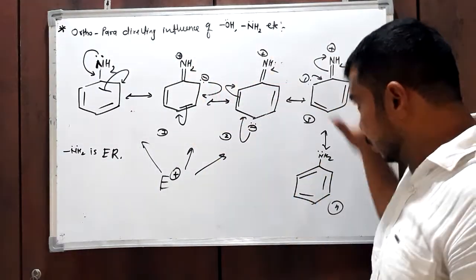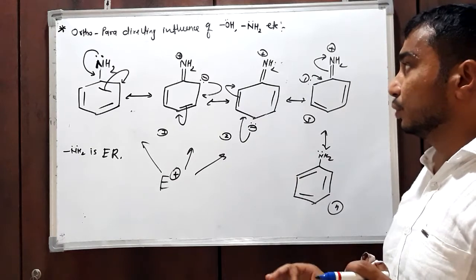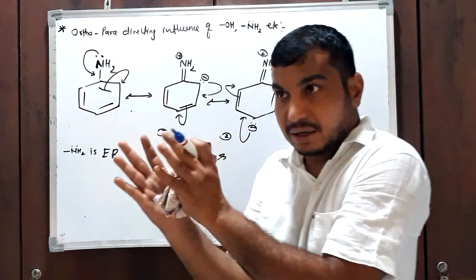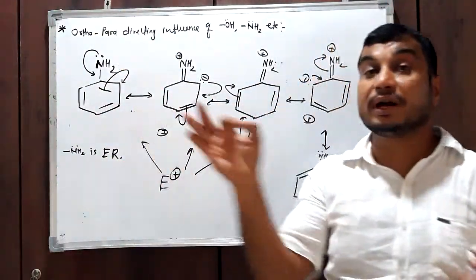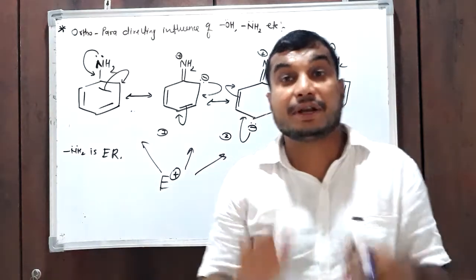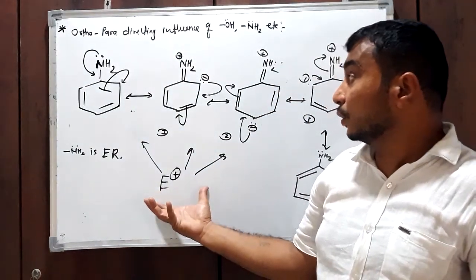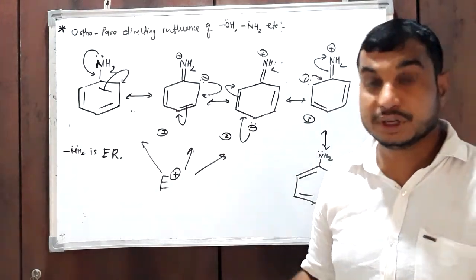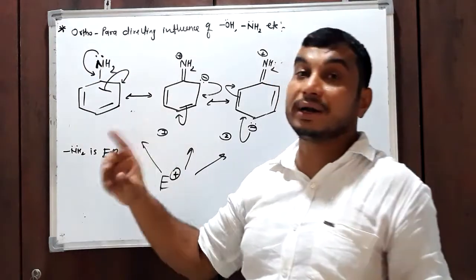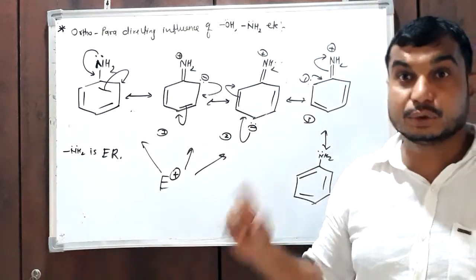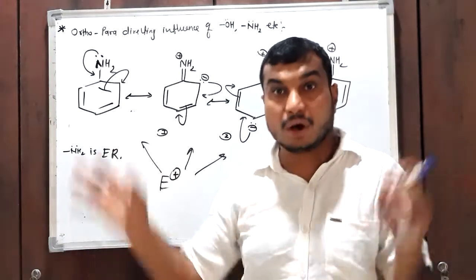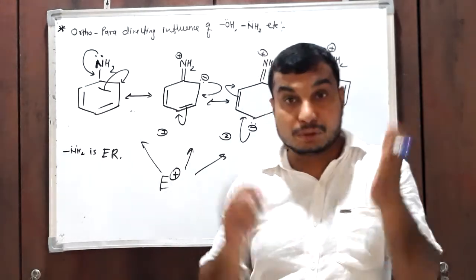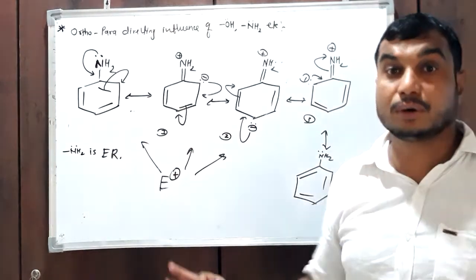Due to this resonance, this group makes the ortho and para positions more electron-rich than the meta position. Therefore the incoming electrophile will attack at the ortho and para positions and not on meta. That's why these groups are called ortho-para-directing groups. If such a group is present on the benzene ring or aromatic ring, it will direct the next incoming electrophile to attach at the ortho and para positions and not on meta.